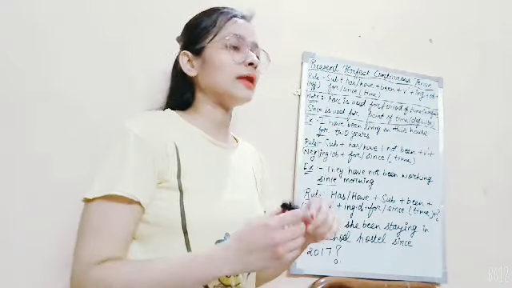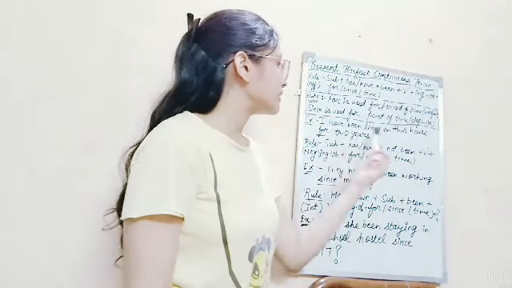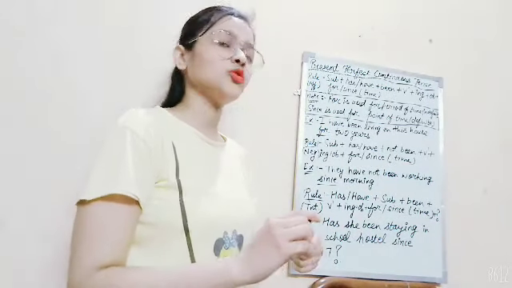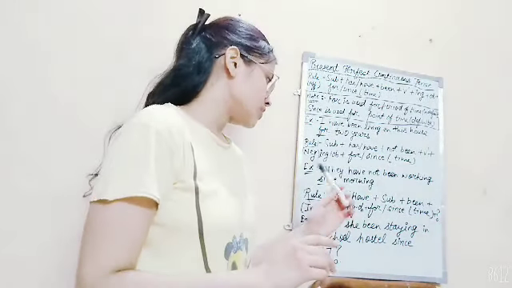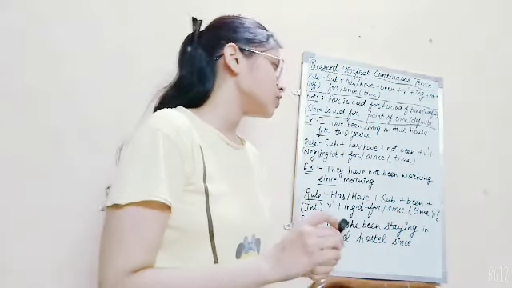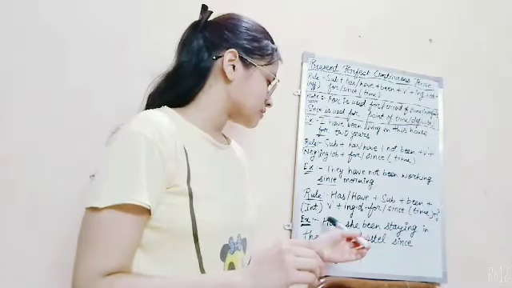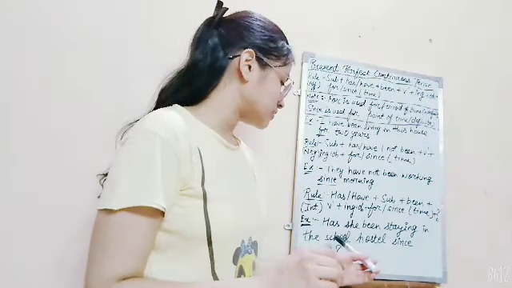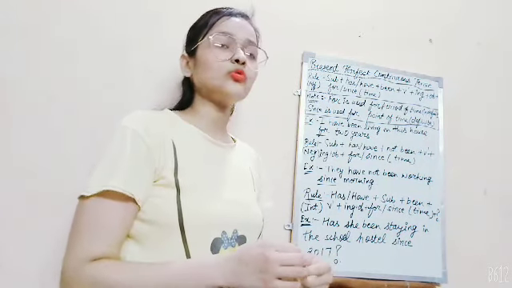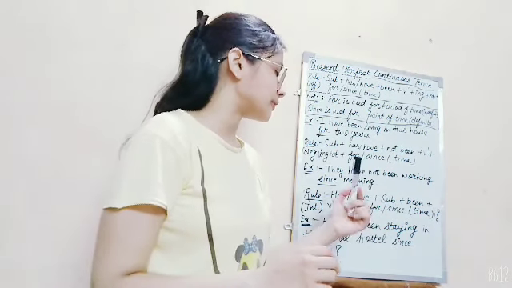And let me explain the sentences in Hindi as well. Okay. I have been living in this house for 2 years. मैं इस घर में करीबन 2 सालों से रह रहा हूँ. Second, they have not been working since morning. वे सुबह से काम नहीं कर रहे हैं. Third is, has she been staying in the school hostel since 2017? क्या वह 2017 से हॉस्टल में रह रही है?